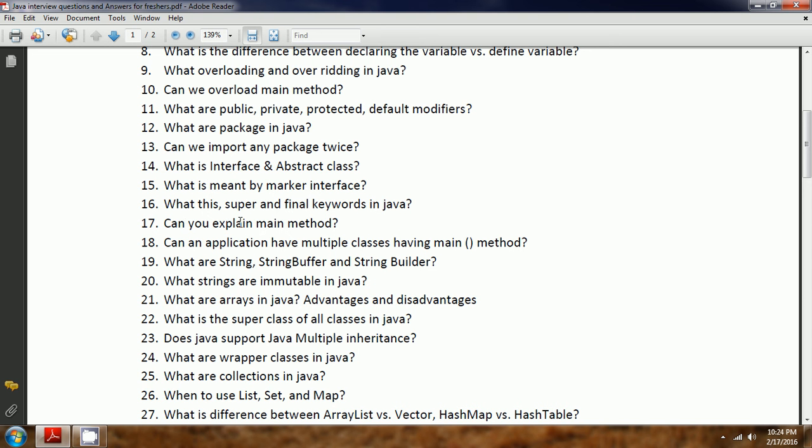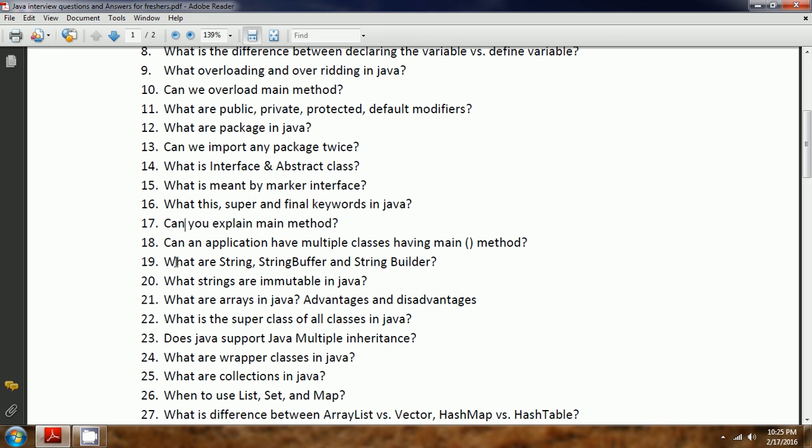Now, can an application have multiple classes having a main method? Yes, you can have multiple main methods, but Java is always going to look for the main method and automatically invoke one particular process or thread. Yes, you can have multiple main methods.